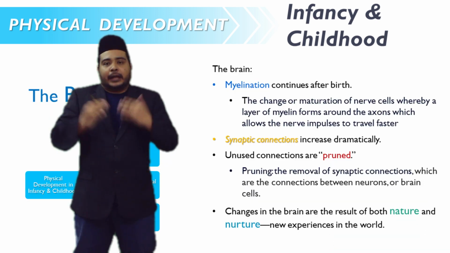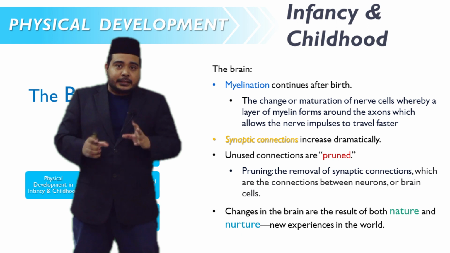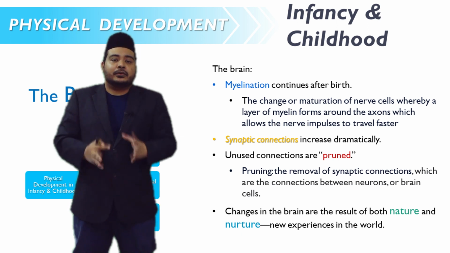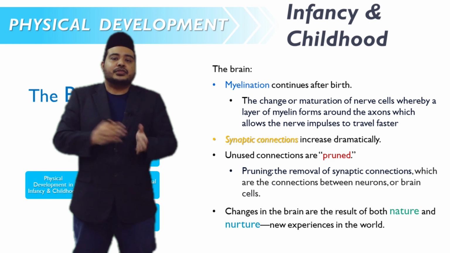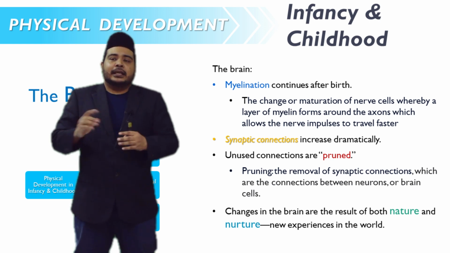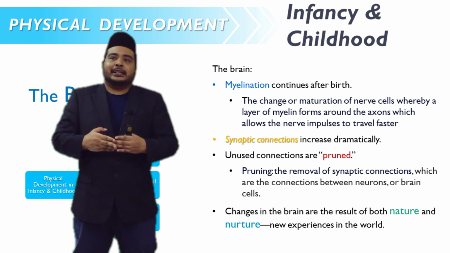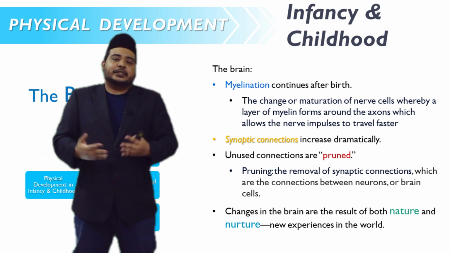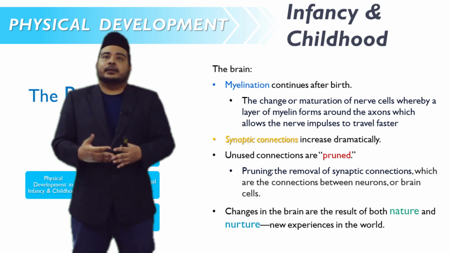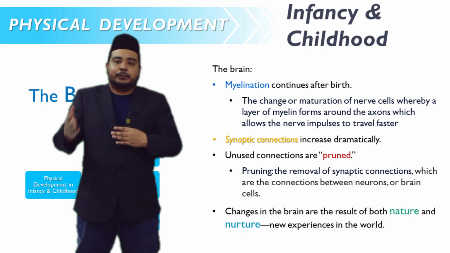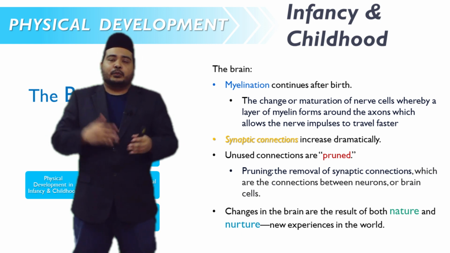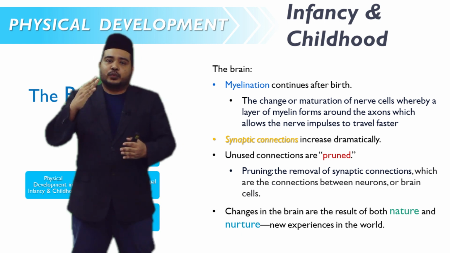And what happens if the babies, the infants, do not use the neurons? Pruning will happen. Unused connections between the dendrites, our brain will automatically cut out, or what we call prune. So pruning is basically the process of the removal of synaptic connections, which are the connections between neurons or brain cells. When we don't use it, then the brain will cut it out.